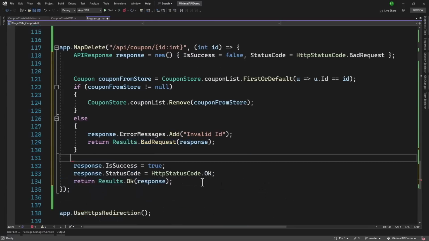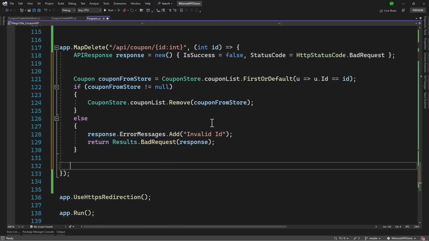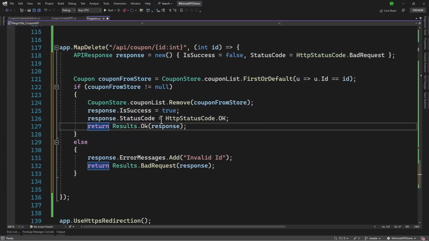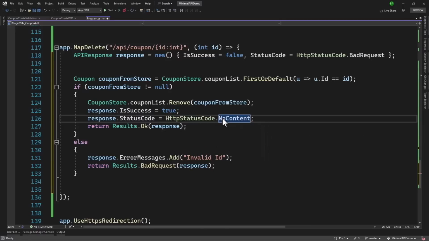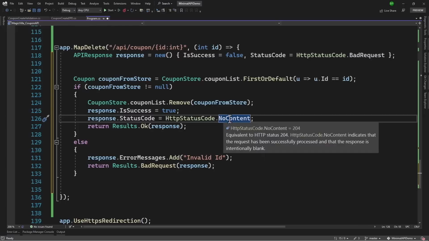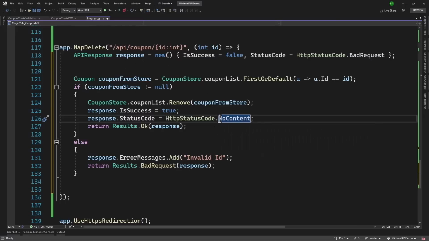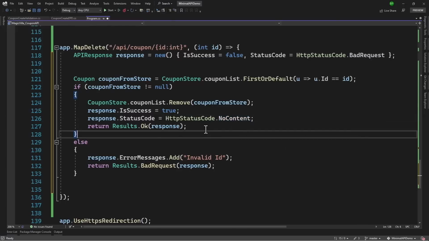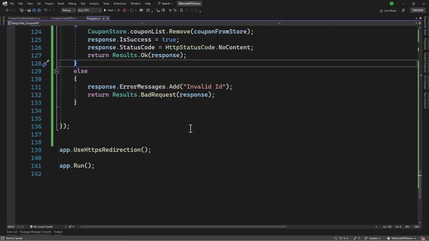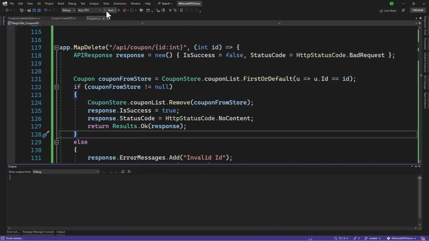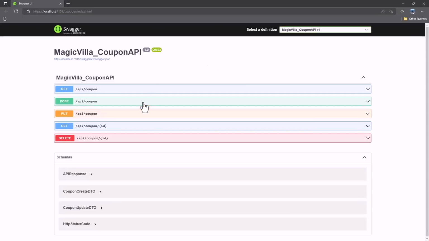Perfect, looks good. If everything is good in the if condition here, we can return back the success is true and status code is okay. If you want, you can also return no content. It depends on how you want to implement, but with delete, typically we return no content. Perfect. Looks good. With that, let me try delete in action.